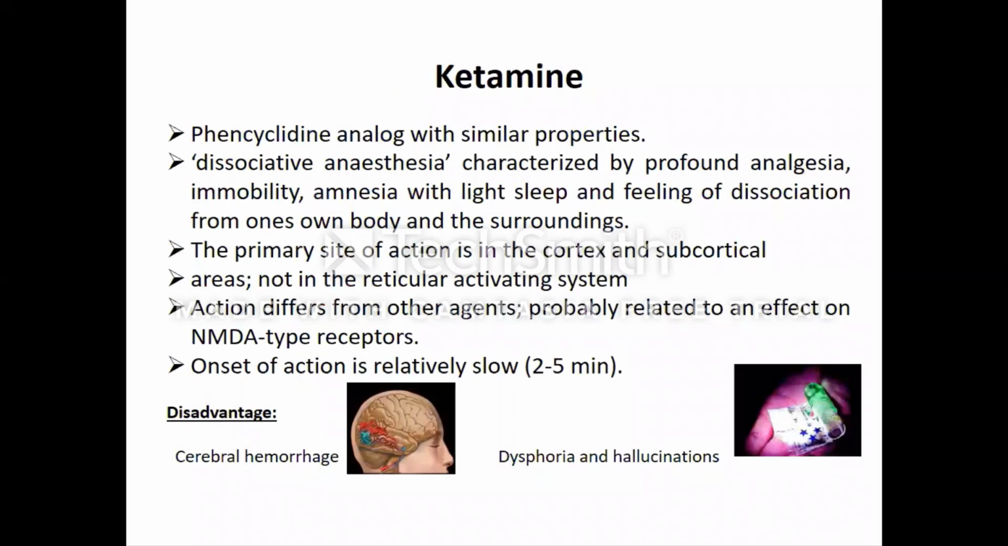Now we are coming to the next important IV anesthetic, and that is ketamine. Ketamine is a phencyclidine analog, and it produces dissociative anesthesia. Now, what do you mean by dissociative anesthesia? It is anesthesia where there is profound analgesia, no sensation of pain, associated with immobility and lack of memory, amnesia, with light sleep, light hypnosis. And the patient will feel dissociated from his own body and the surroundings.